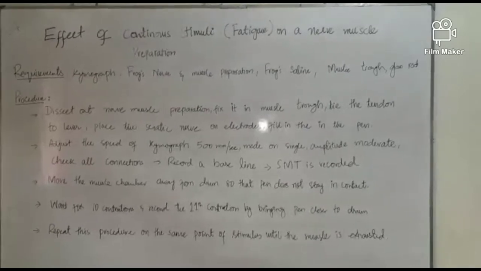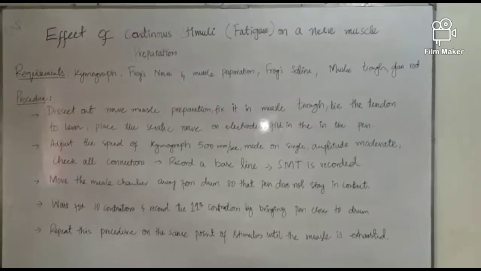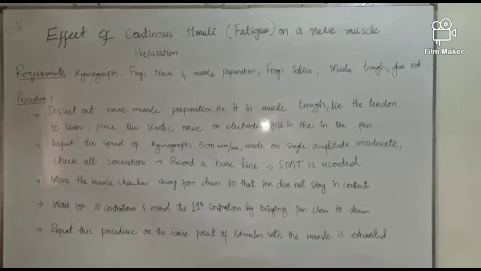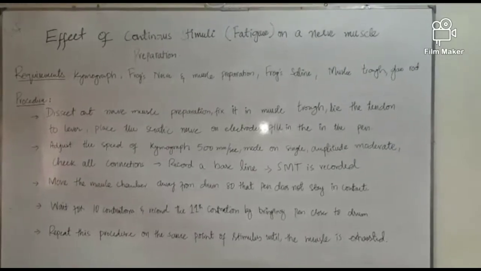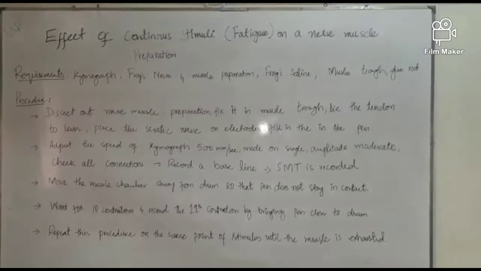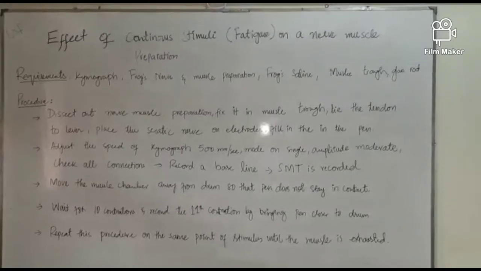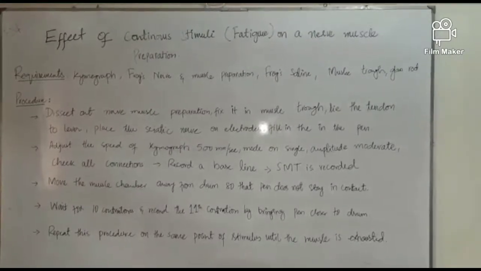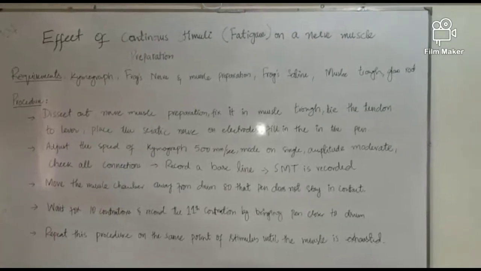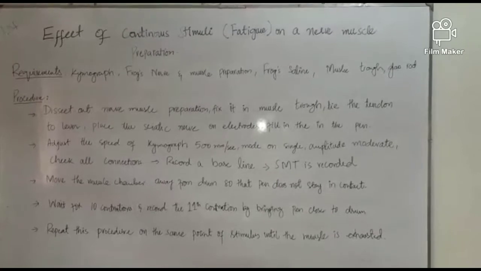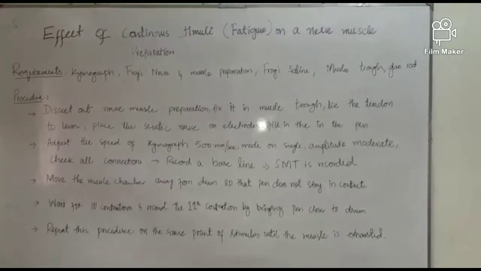After that, we will first record a baseline, and a simple muscle twitch will be recorded. After that, we will move the muscle chamber away from the drum so that the pen does not stay in contact and does not record anything. Meanwhile, the muscle will still be contracting as we have pressed the single key.